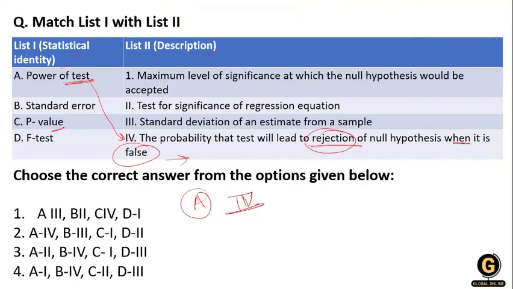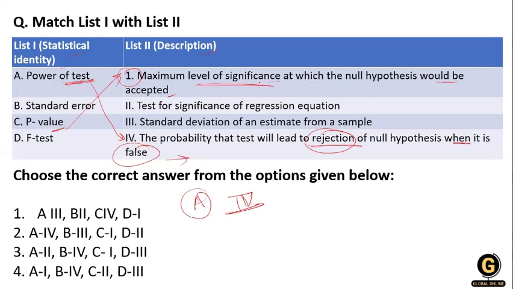P value means the maximum level of significance at which the null hypothesis would be accepted. That means we have a maximum level of significance to prove that the null hypothesis is true.